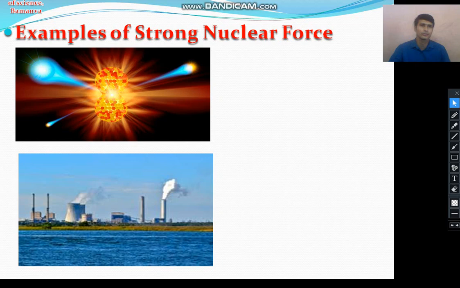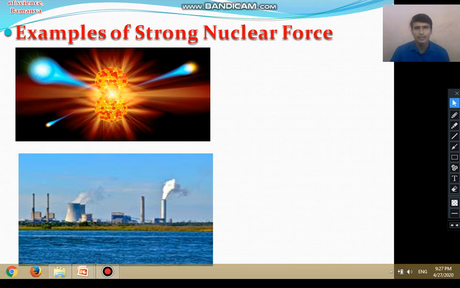This nuclear fission and fusion process occurs in the stars, planets and the sun, right? So this gives energy. The sun gives energy due to this type of nuclear process. This nuclear energy we use in a nuclear power plant also. So these are examples of nuclear energy.